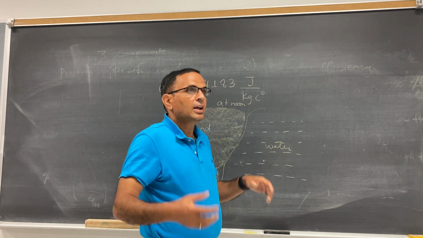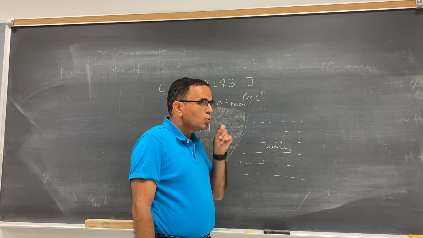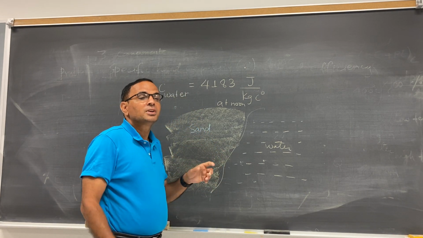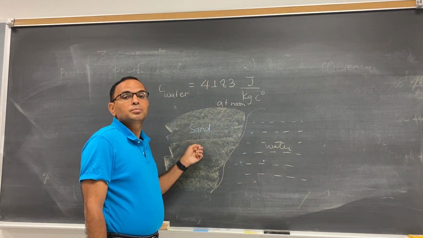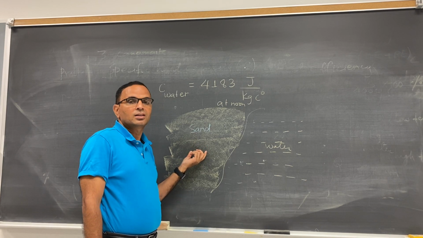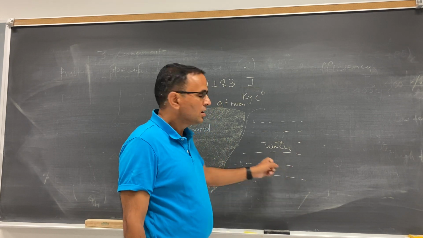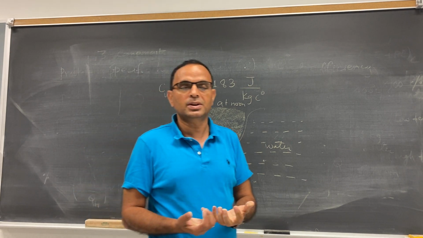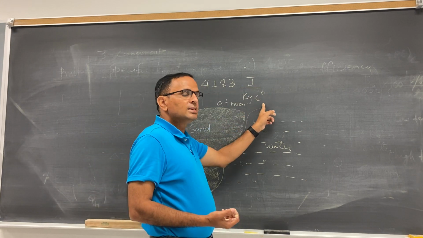Now, at night, like at 10 p.m., if you touch the water it is hot, and the sand is cold. Why? Because sand has a specific heat capacity less than water. So the rate of cooling of sand is quick, it cools down quickly because its specific heat capacity is less than water. But water takes a long time to cool down. So at 10 p.m. water is still hot, but sand is cold. So different objects have a different specific heat capacity. Water has 4183 joule per kg degree Celsius.